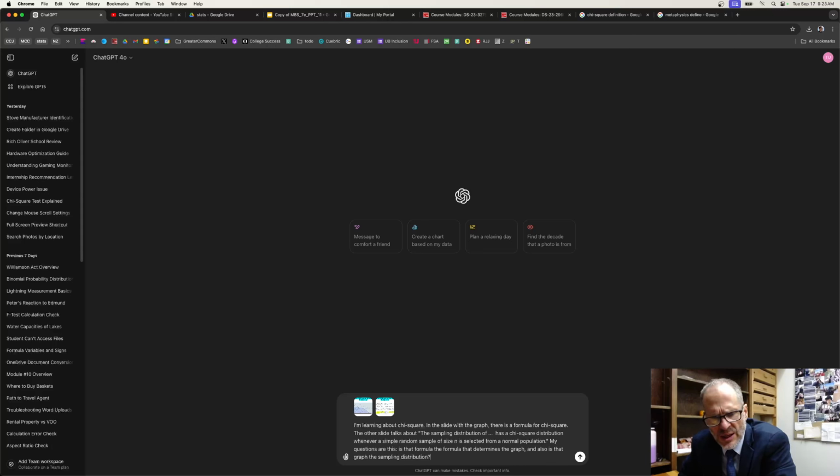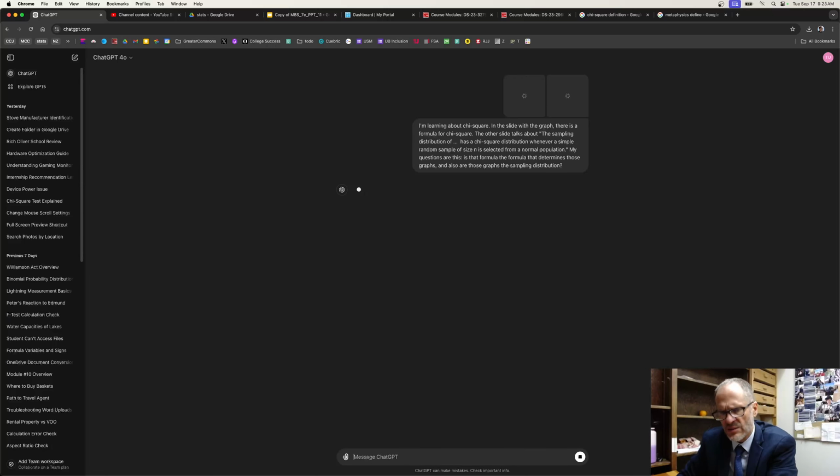I'm learning about chi-square. In the slide with the graph, there's a formula for chi-square. The other slide talks about the sampling distribution of ... has a chi-square distribution whenever a simple random sample of size n is selected from a normal population. My questions are this: is that formula the formula that determines the graph? And also, is that graph the sampling distribution? And it determines those graphs because there's multiple ones. And also, are those graphs the sampling distribution? There we go. Let's see what it says.